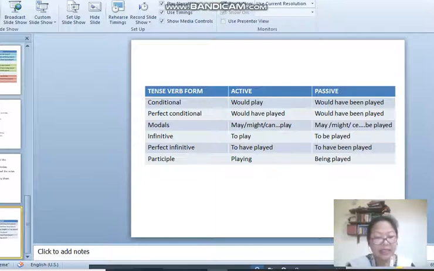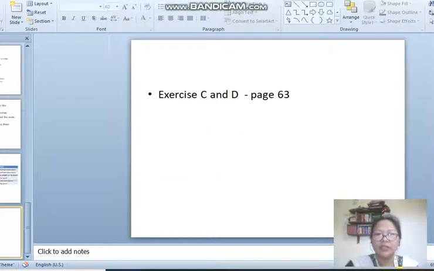Now rewrite these sentences in active voice. This is exercise D. Supply the subject yourself wherever needed. All of you might have different subjects. I have just added this here.